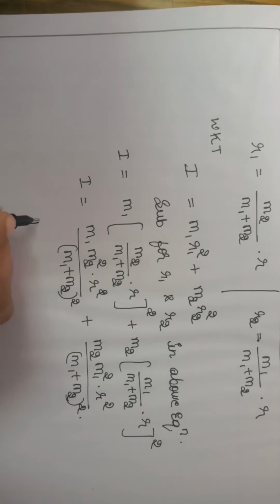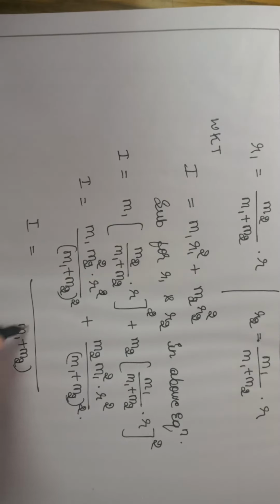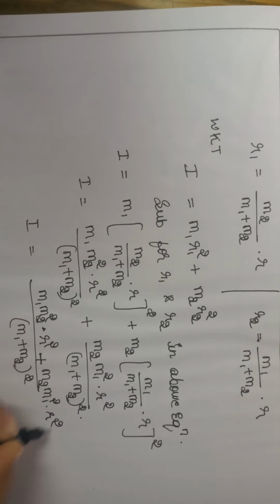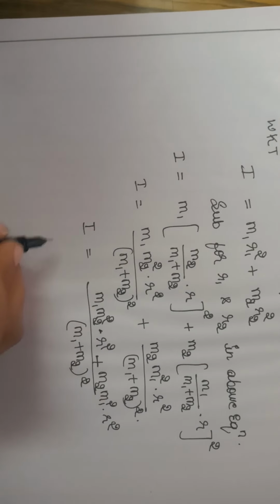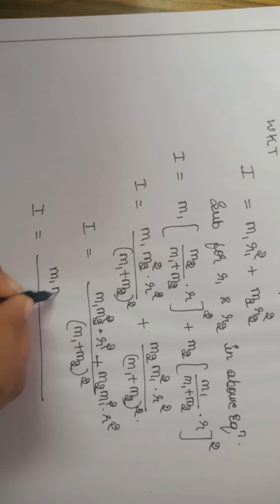As we have the same denominators, we can take the LHS m1 plus m2 whole square. So here, m1 m2 square into r square plus m2 m1 square into r square. In this we can take a common factor, I is equal to m1 m2 r as a common.